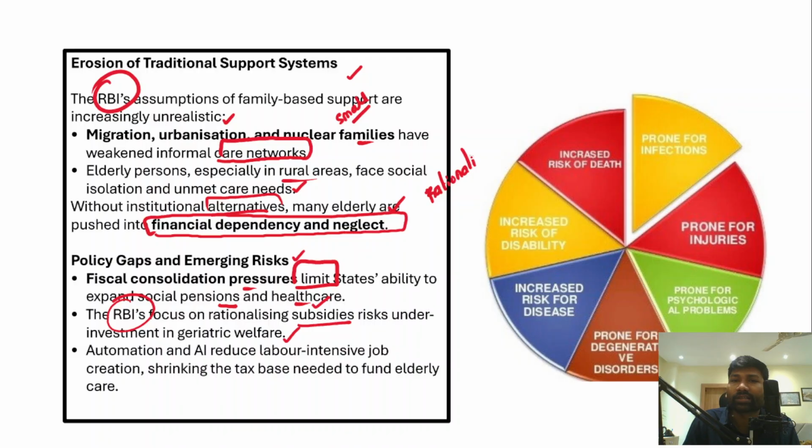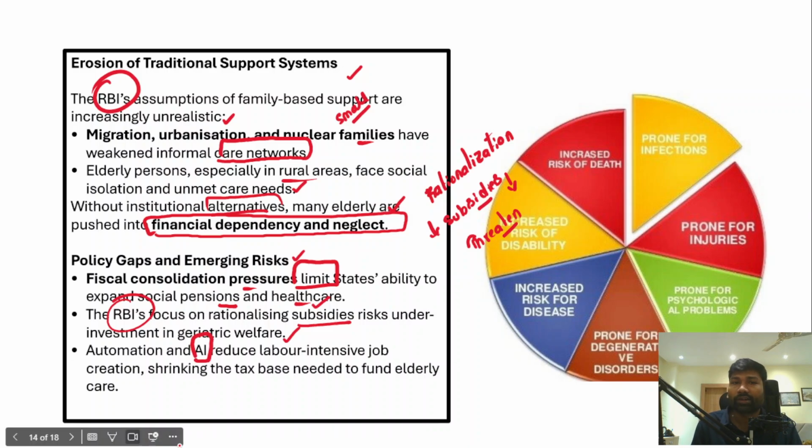Rationalization of subsidies, in the sense that Reserve Bank of India is recommending the governments to reduce the subsidies given to the people through various welfare programs. And if the government is withdrawing subsidies to the various welfare programs, it may even threaten investments in geriatric care as well. And apart from that, automation and artificial intelligence might reduce labor-intensive job creation.